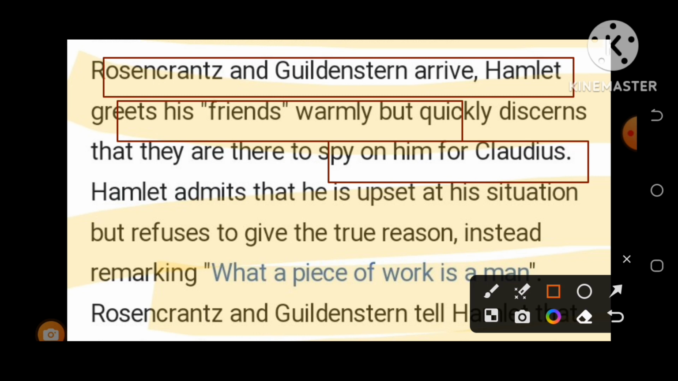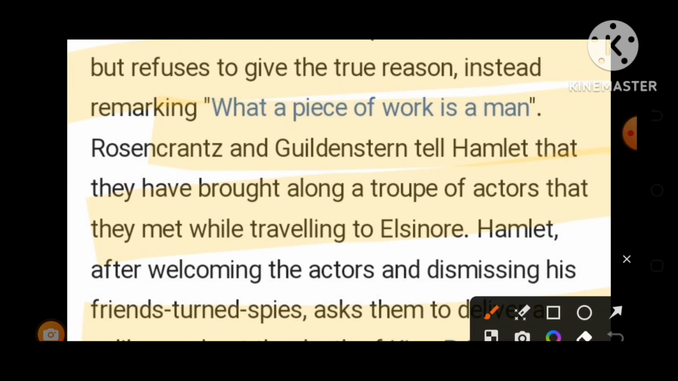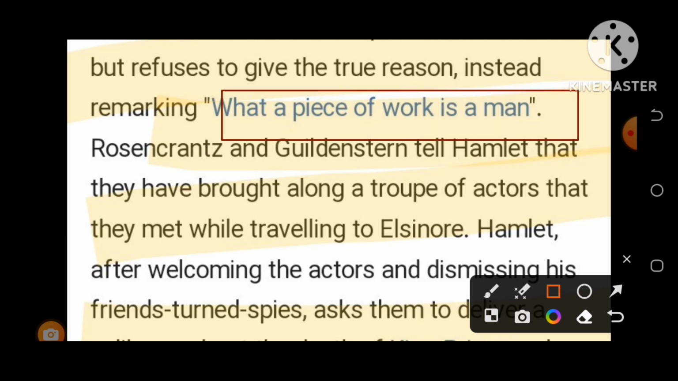Yes, or investigate him. Hamlet admits that he is upset at his situation but refuses to give the true reason. Yes, another important quote, generally the question is framed, that is, "What a piece of work is a man." This line is generally asked in various competitive examinations: "What a piece of work is a man."